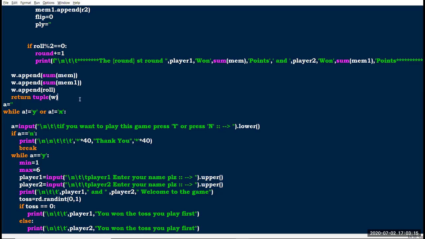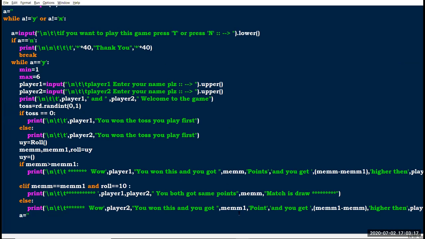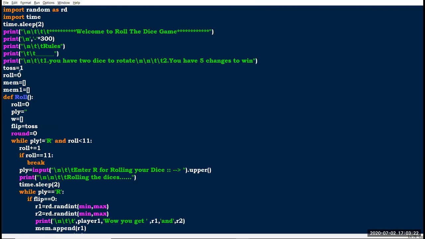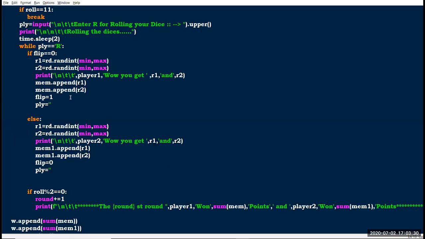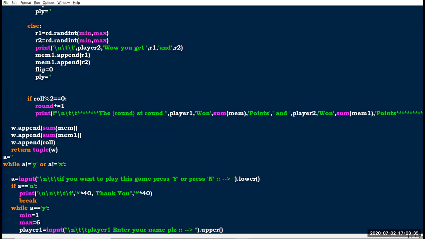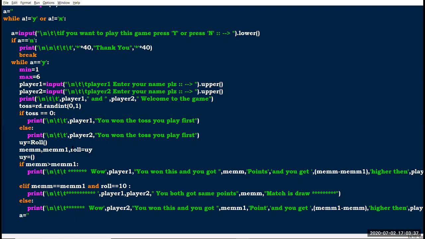Yes, sir. So I'll share the code to your group. Take a look at it, and if you have any doubts, ask me, and try to do your own concept for printing these lines and this logic. I'll share the code.